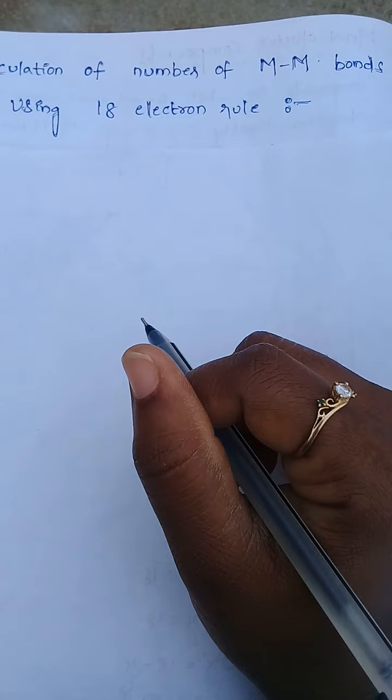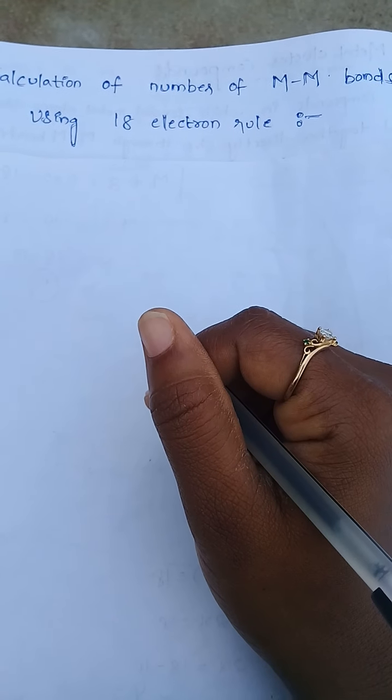Hi friends, in this video I am going to explain calculation of number of metal bonds using 18 electron rule. Before going to calculate metal bonds, we have to remember some basic points regarding metal cluster compounds. So let's start.